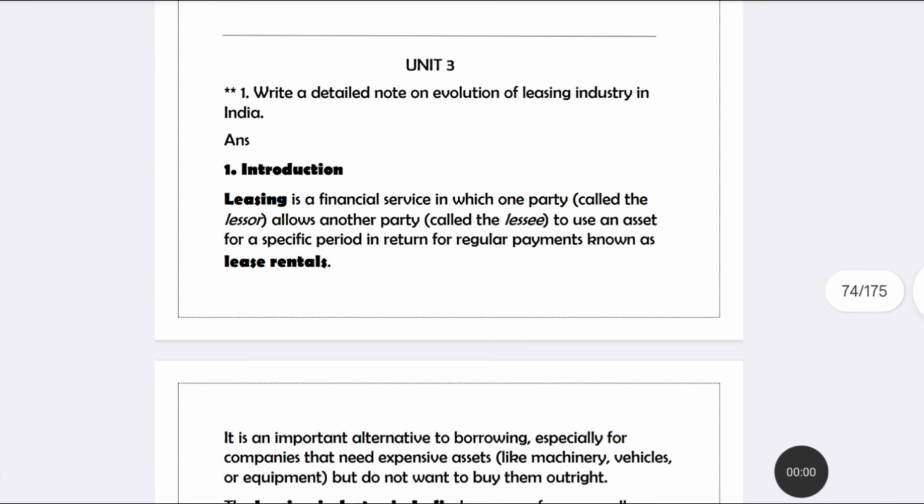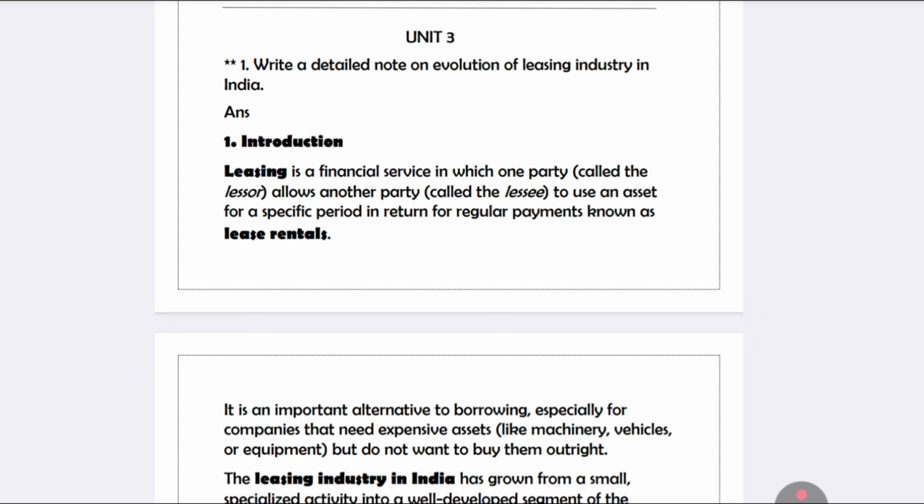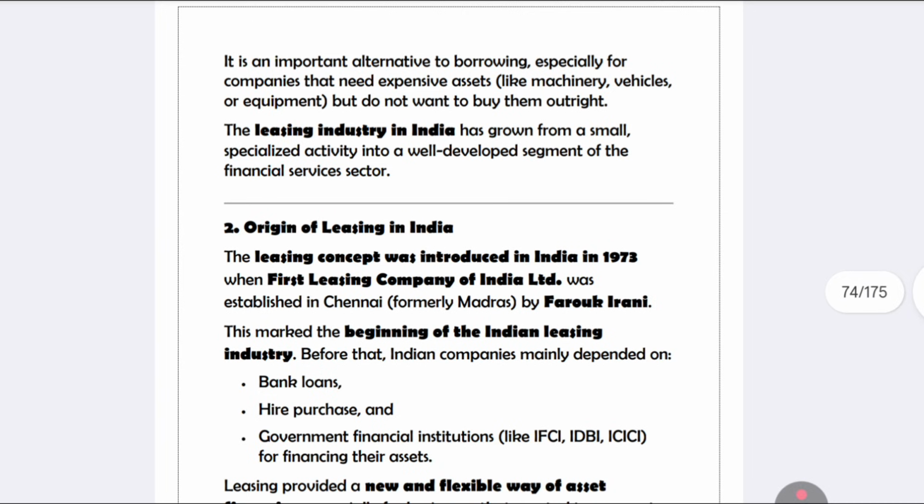Clear? Now, the unit number 3 question of financial market services is: write a detailed note on the evolution of the leasing industry in India. Leasing is where one party allows another party to use their asset for a specific period of time. That is called lease rentals. It is an important alternative, especially for companies that need expensive assets like machinery, equipment, or vehicles. The leasing industry in India has developed from many segments, so it is a very useful development.